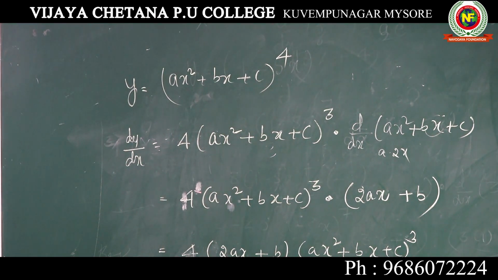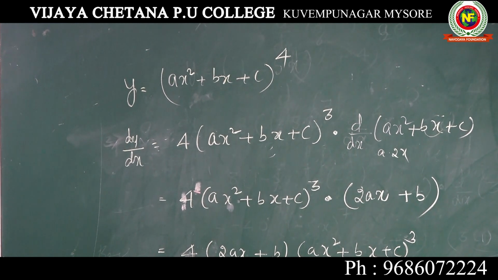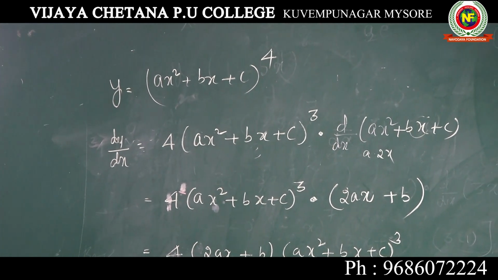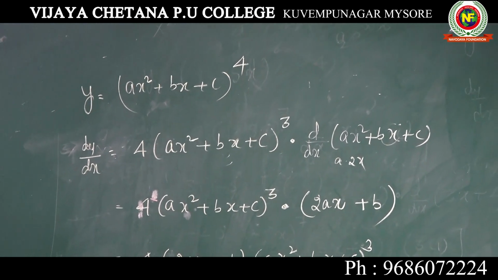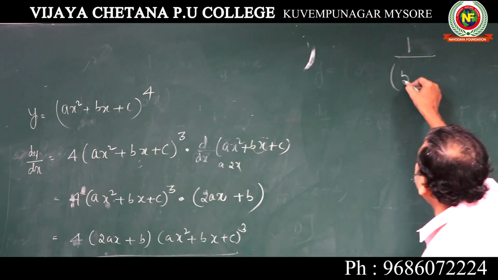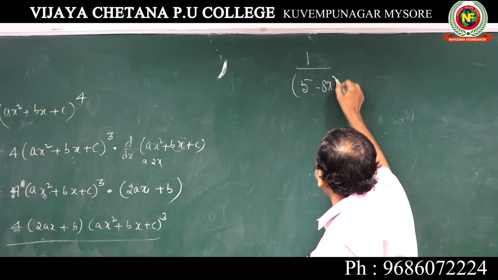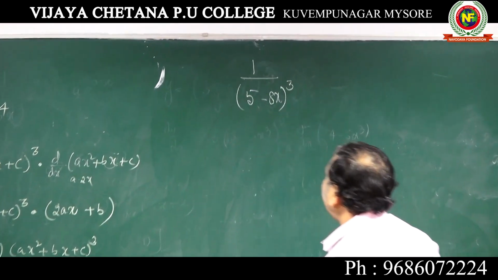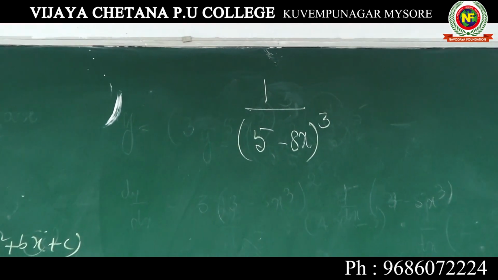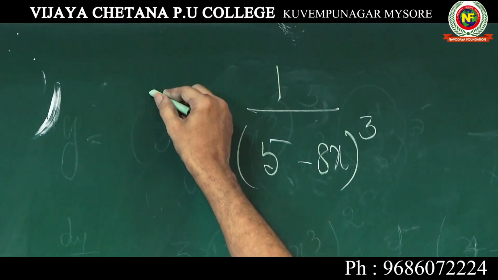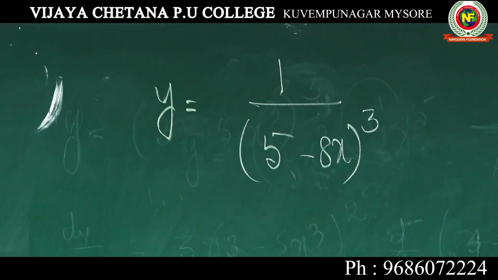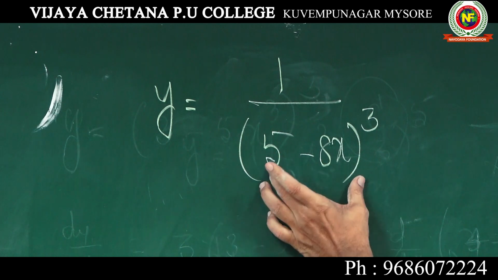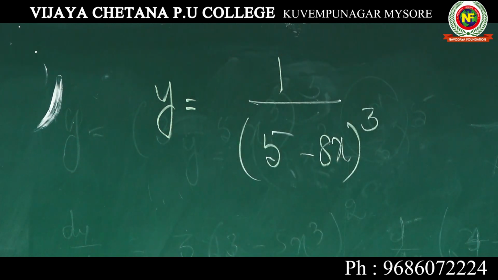We shall go to this type. Suppose the given problem is 1 over 5 minus 8x to the power of 3. Here you cannot differentiate directly. You should lift it up. This factor should be lifted up like that, and then you should differentiate. So don't put dy by dx directly.